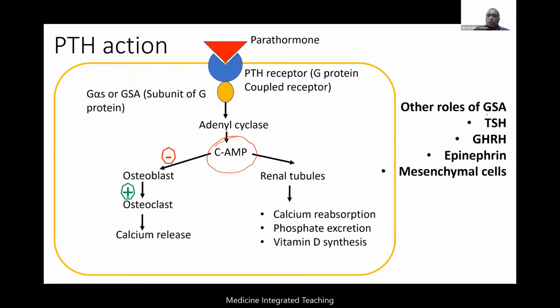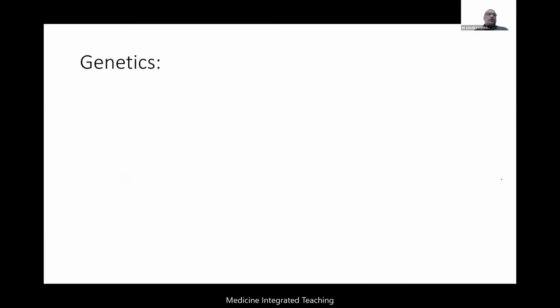So now other roles of GSA. This is what I want to know, this alpha subunit or basically G protein receptor. We all have studied this in physiology. There are many receptors which are G protein coupled receptors. Which other hormones also act through this? TSH also acts through this. Then GHRH, growth hormone releasing hormone, and epinephrine act through this, and even on mesenchymal cells. So this alpha subunit, or basically G protein coupled receptor, is present on all these. Other important roles we are writing, so you'll understand this subsequently. Whenever there's a mutation in the receptor for parathormone, that is the G protein coupled receptor, other hormones can also get affected.